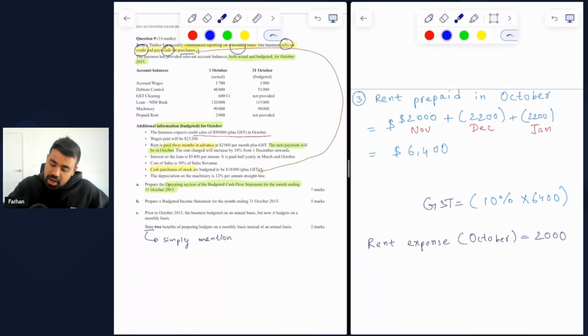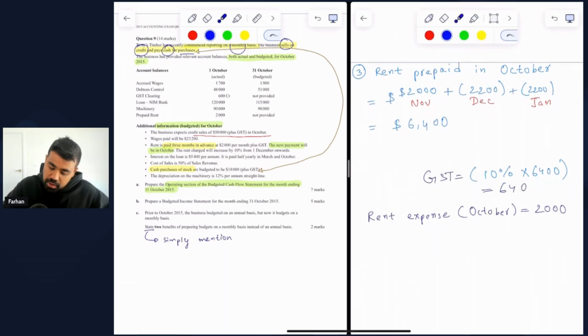So let's do all the calculations that are involved. Rent prepaid in October is equal to $2,000. That will cover November. A 10% increase in December makes it $2,200. And then $2,200 again for the month of January. So these are the 3 months that we are covering for the rent that will be paid in advance in October, and that is $6,400 in total. The GST that you have to pay separately on the rent is 10% of 6,400, which is 640.